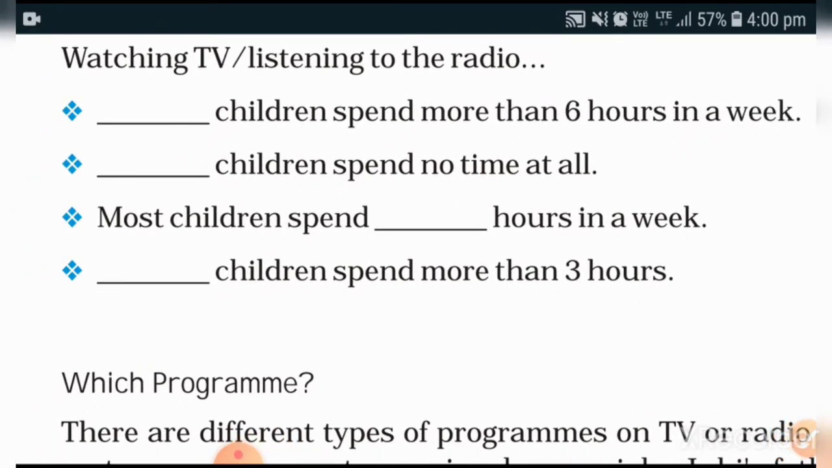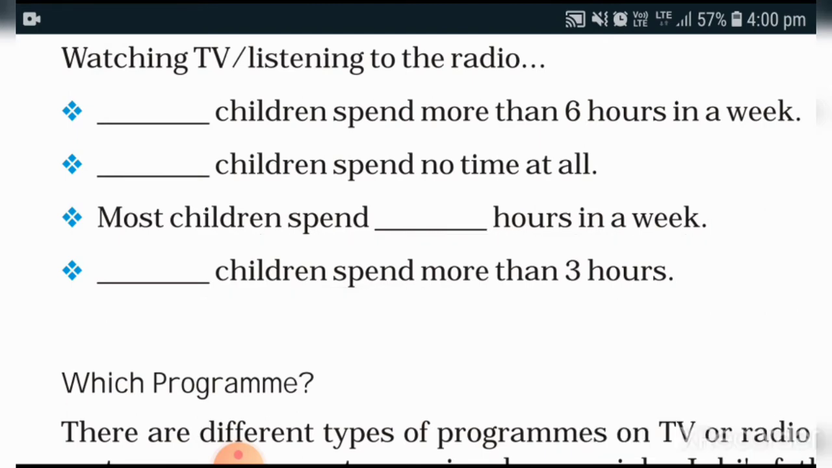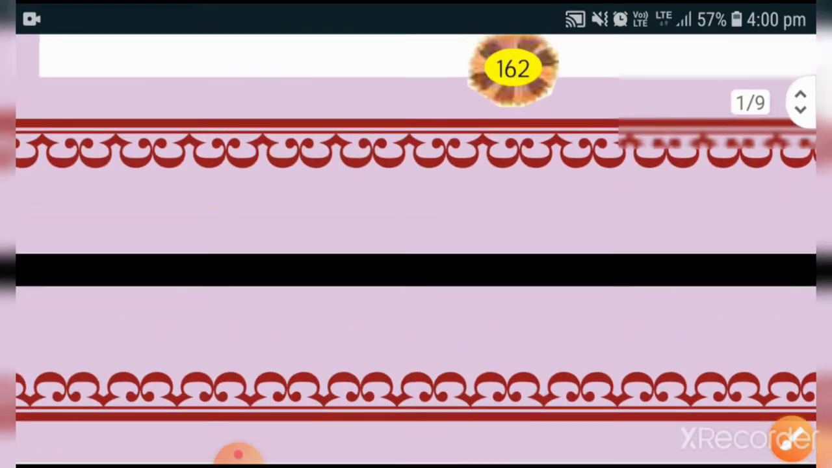Now here most children spend dash hours in a week. So how many hours they are spending while watching the TV or listening the radio, you have to write that answer here. Now next is blank children spend more than 3 hours. So you have to write this more than 3 hours. How you will collect? I will show you here.